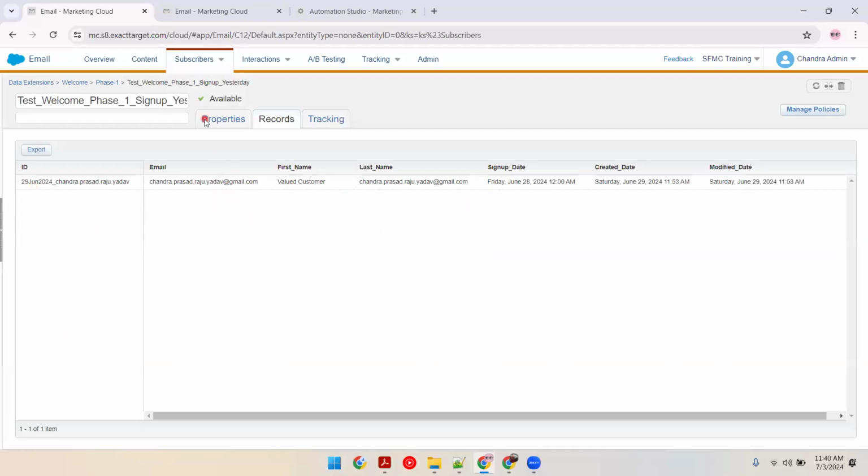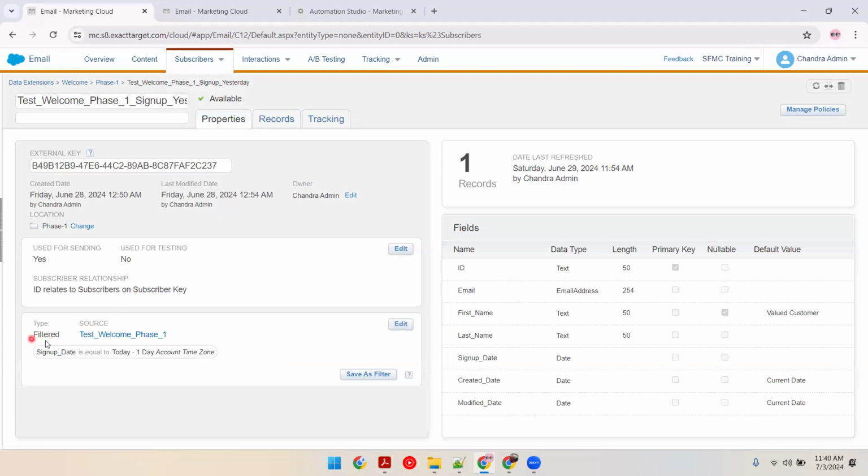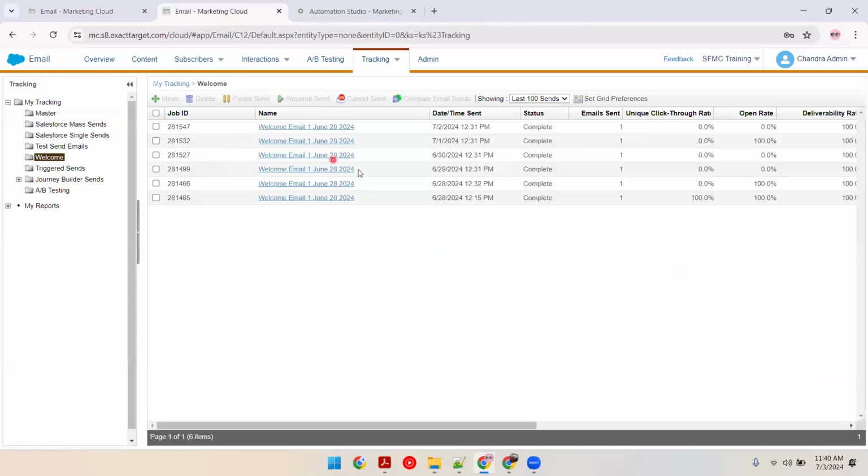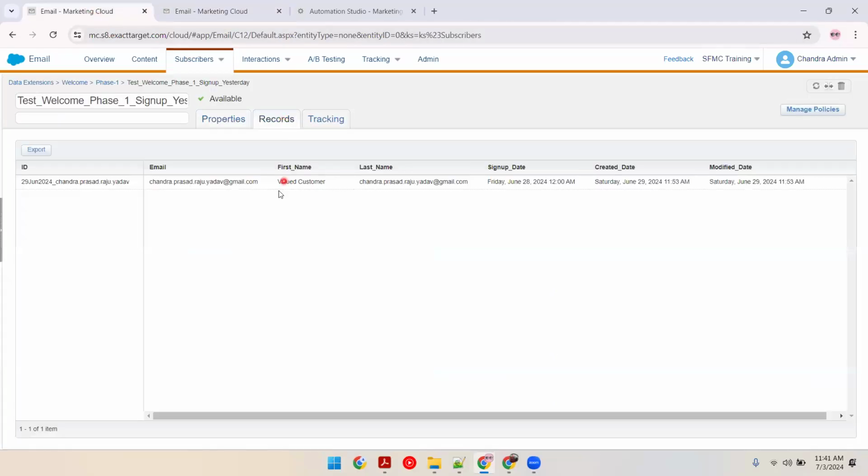And this data extension is a filtered data extension. You can see the mouse pointer, which is running on this data extension as source: today minus 1 day. Today is 3rd, minus 1 day is 2nd. Since it was not refreshed manually, the email was only going out to one email address, which is this one. So I will refresh this today. What is the expected output? Anyone who has a sign up date of July 2nd will be a part of this.